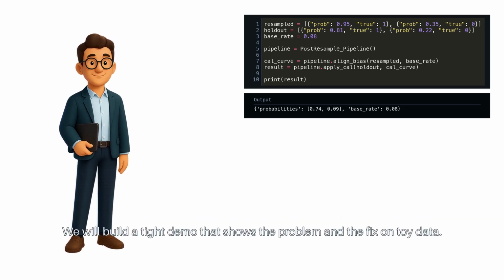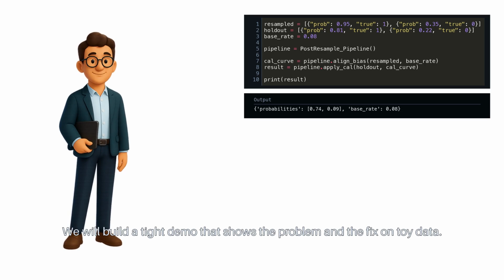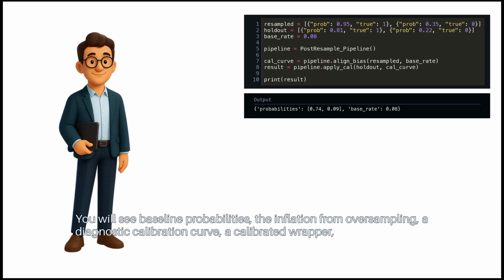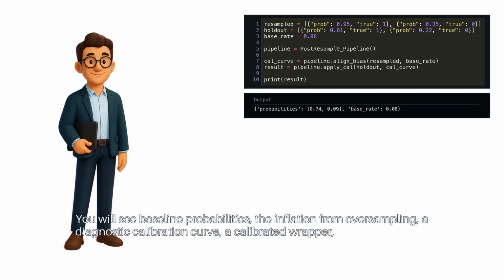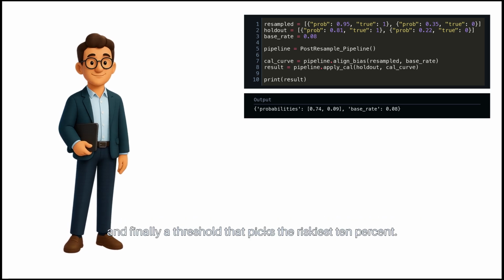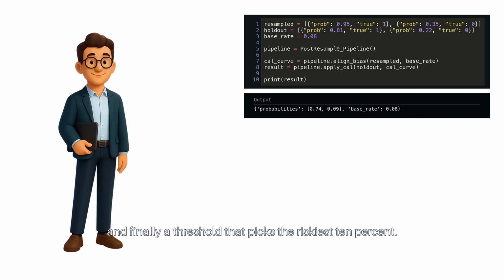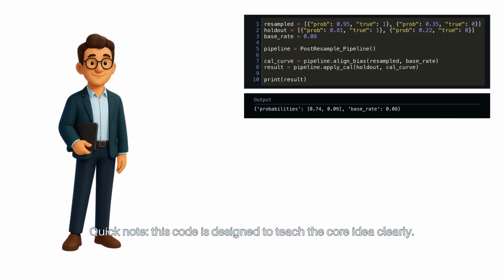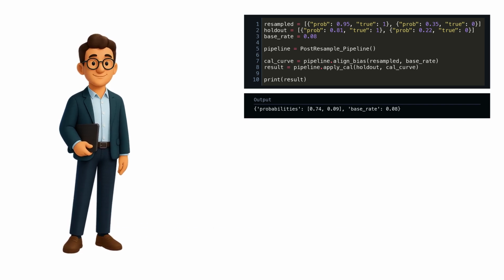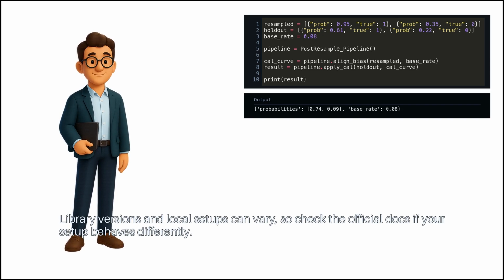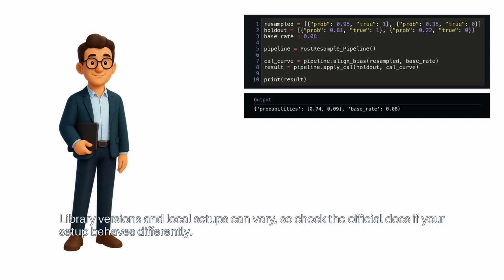We will build a tight demo that shows the problem and the fix on toy data. You will see baseline probabilities, the inflation from oversampling, a diagnostic calibration curve, a calibrated wrapper, and finally, a threshold that picks the riskiest 10%. Quick note: this code is designed to teach the core idea clearly. Library versions and local setups can vary, so check the official docs if your setup behaves differently.